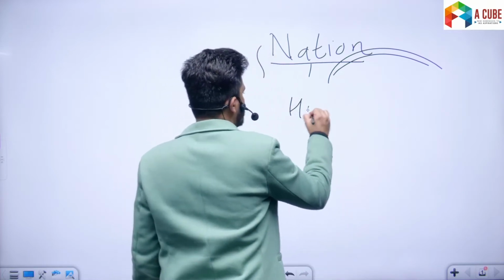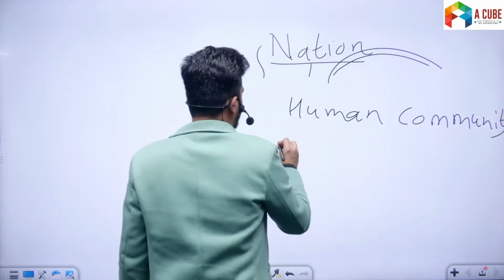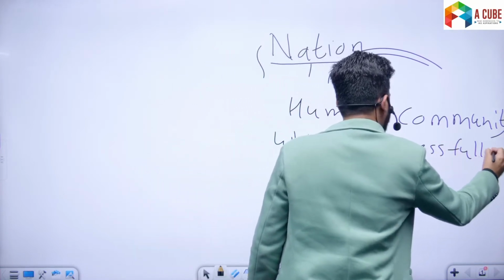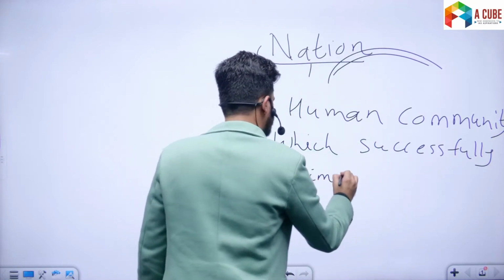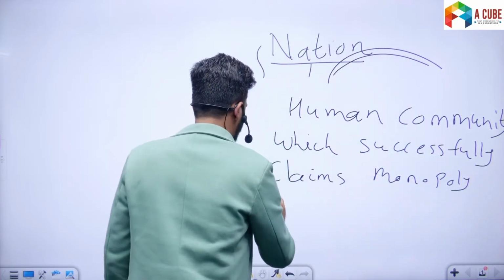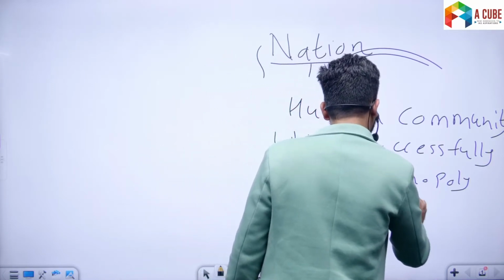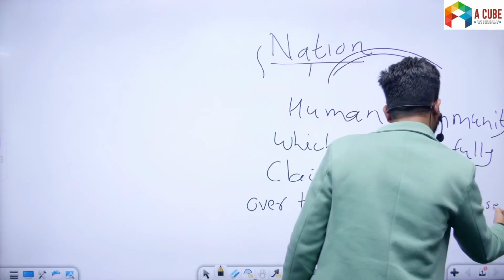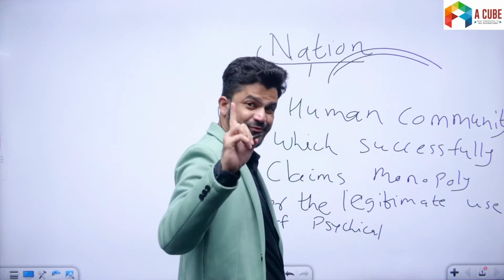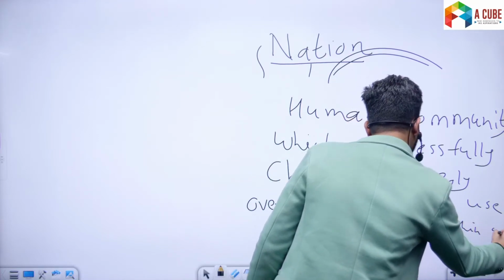State is a human community which successfully claims monopoly over the legitimate use of physical force or violence within a fixed territory.